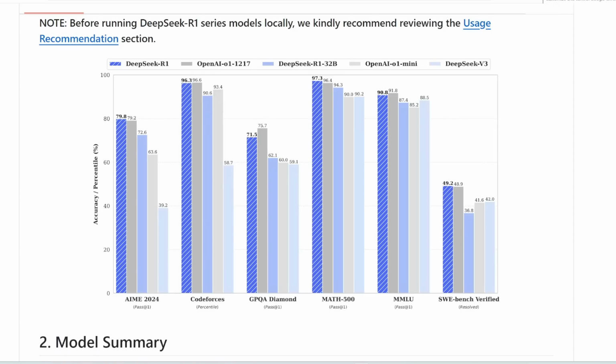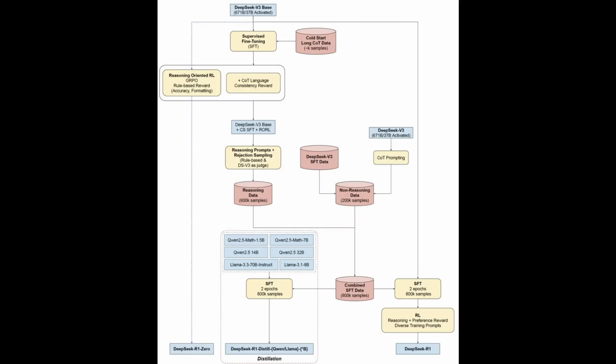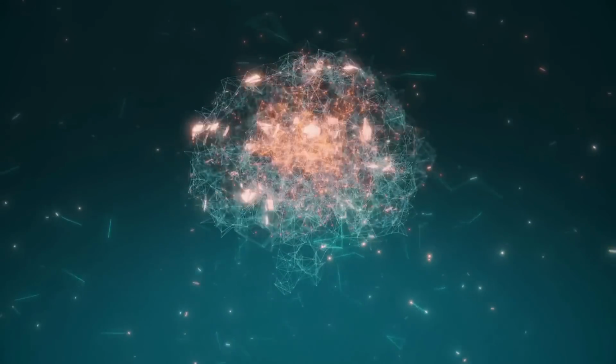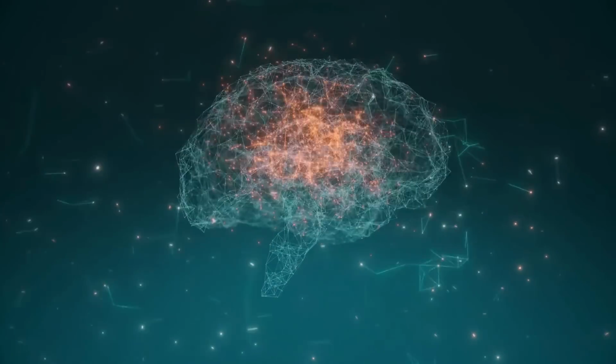With just $5 to $6 million in cost, which I'll go over in a second, they were able to train this AI model that is as good as the best models out there. So you can see the dark blue bar is DeepSeek, and for a lot of these benchmarks, it actually beats OpenAI's O1, which is in dark gray. And they did this by using a much smarter architecture or design. We'll go over this in more detail in a second, but because of this new design, we can basically see into its thinking process as it answers our prompt.